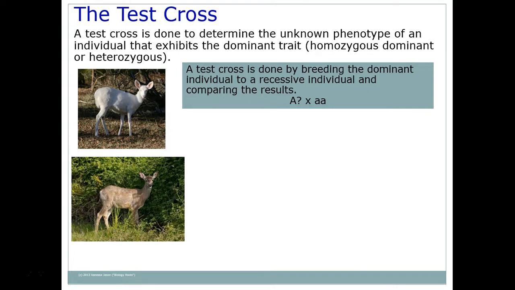In a test cross, we know the organism has at least one of the dominant alleles. That's why we can see it. We know this deer has at least one of the normal alleles. However, we don't know what the other allele is. It could be another normal allele or it could be an albino allele. So what we do is we get this deer, and we cross it with a recessive organism. Why do we do that? Because remember, the recessive will always show the other trait if the other trait is present.